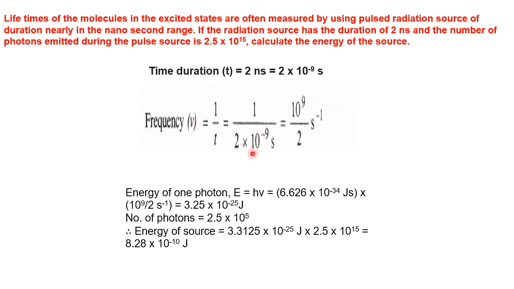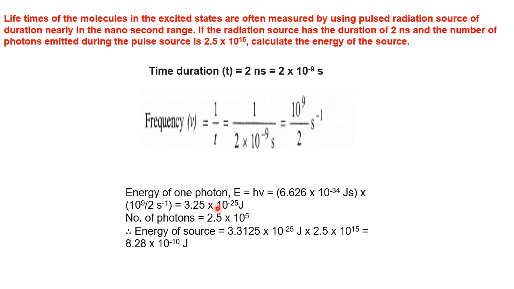The time is already given in nanoseconds, sorry, in seconds. Therefore, the 2 will be in the denominator only. This will go to the numerator due to the law of indices. Therefore, the frequency of that radiation becomes 10 to the power of 9 by 2 per second. Now, the energy of one photon is E equals h nu. h is Planck's constant and nu, the frequency, is already calculated. That gives you 3.25 into 10 to the power minus 25.